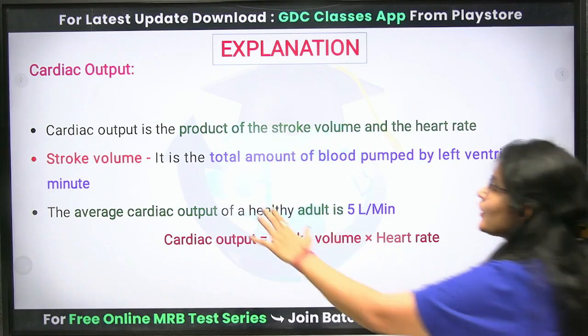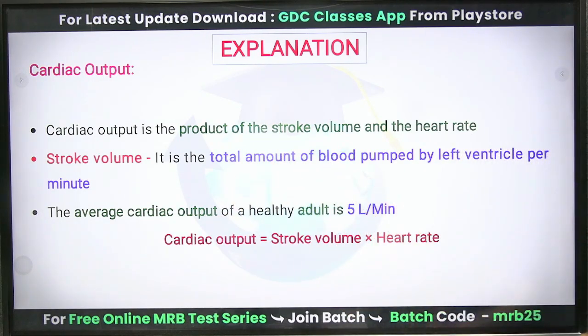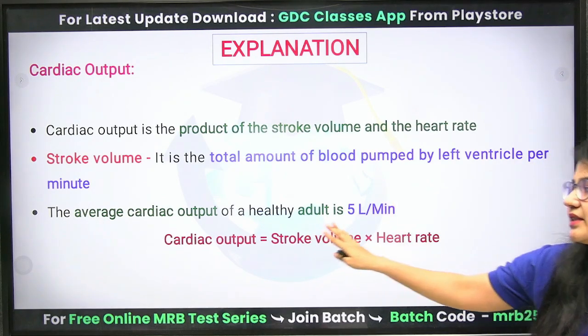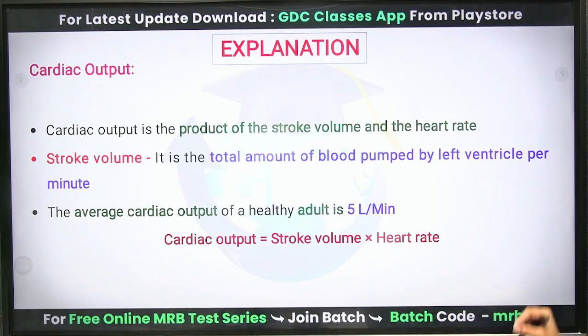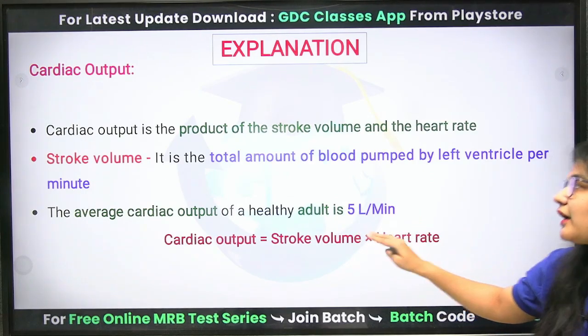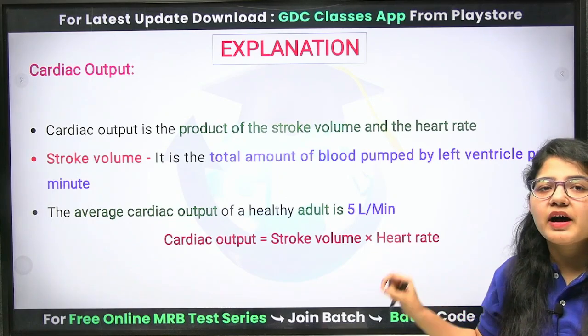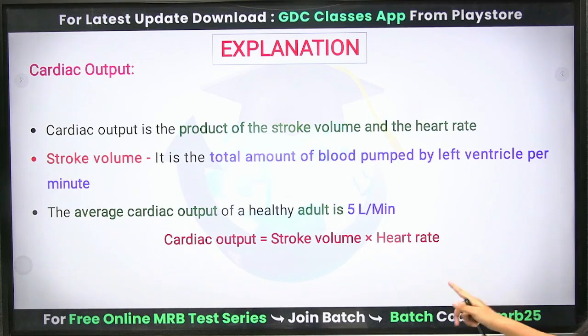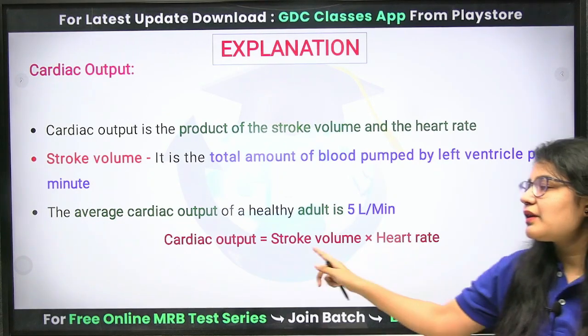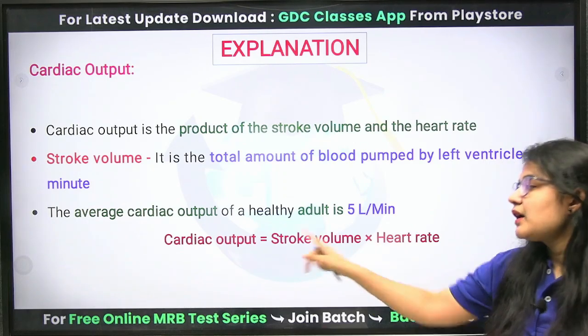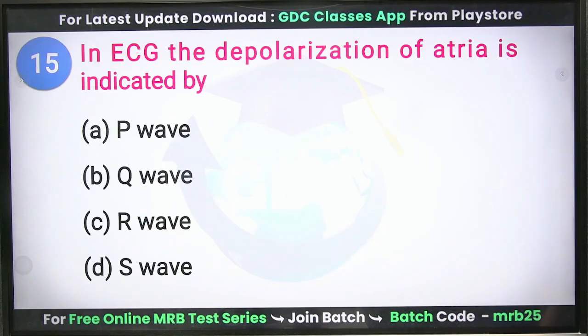Your stroke volume is the total amount of blood pumped by the left ventricle per minute. Clear? And that is your 5 liters per minute of blood pumped by your left ventricle. And how many times does your heart beat per minute? That is 72 times. So when you multiply these two things, you will get your cardiac output.